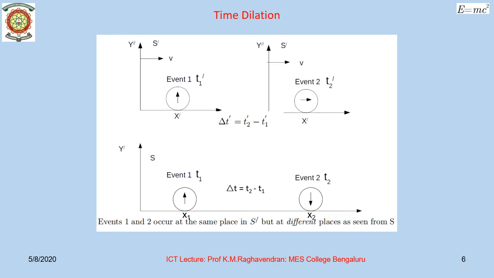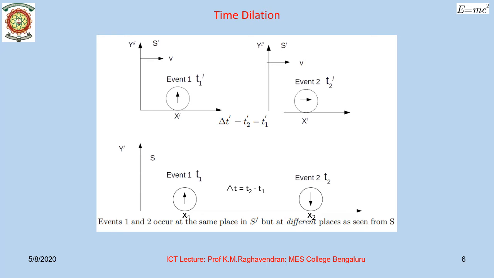This implies that all processes, including those of life, will occur more slowly to an observer when they occur in an inertial frame moving with respect to the observer. This effect is known as time dilation. Thus, a clock ticks fastest when it is at rest with respect to an observer. When it moves with a speed v relative to the observer, its rate is measured to have slowed down.